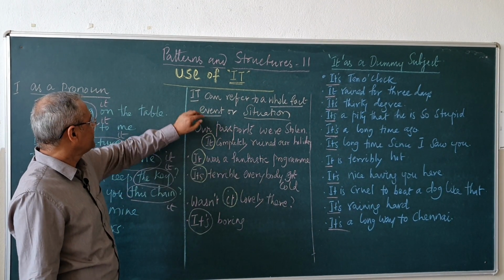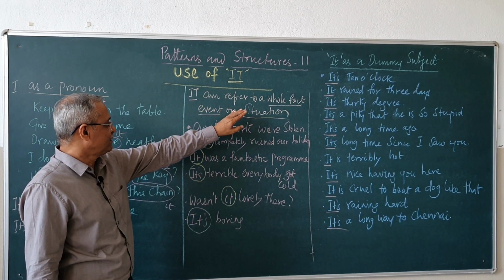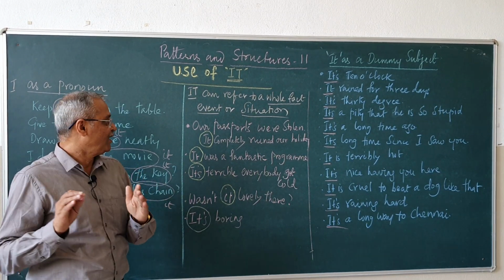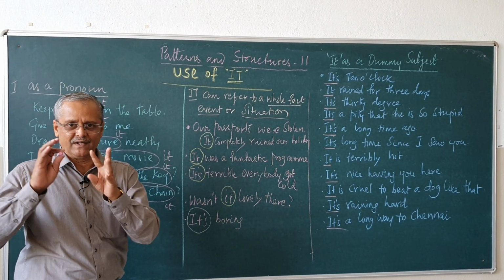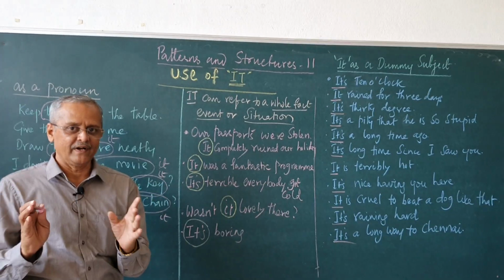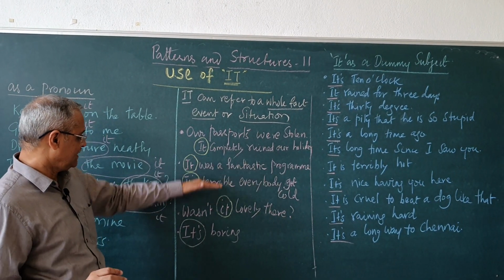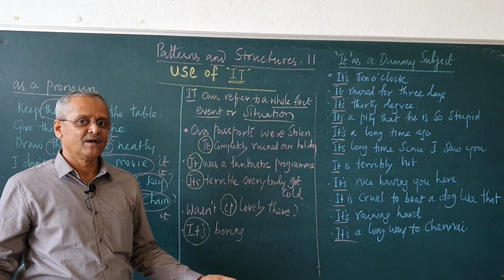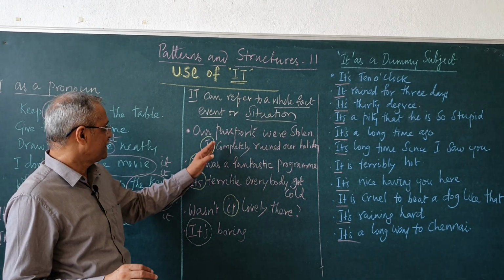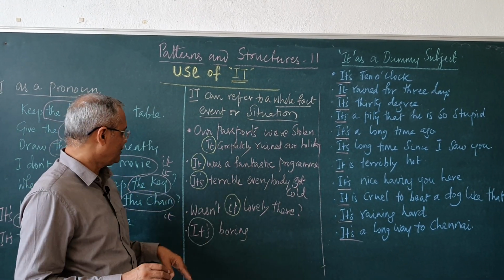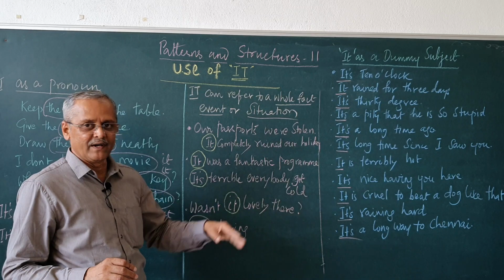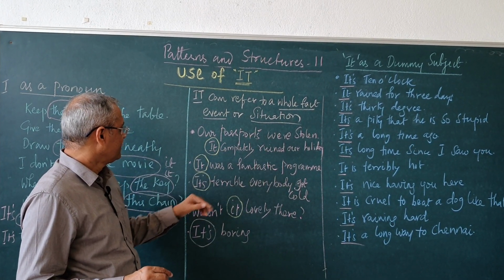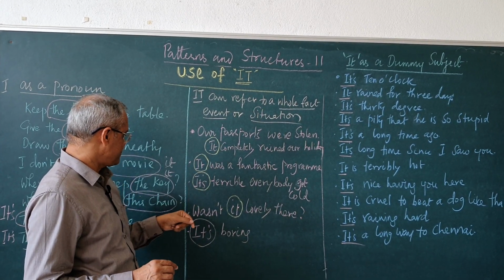Second, "it" can refer to a whole fact, an event or a situation. When we want to refer to a situation, an event or a whole fact, we use "it". See the example now. Our passports were stolen. It completely ruined our holiday. It was a fantastic program. It's talking about an event, a whole fact or a situation.